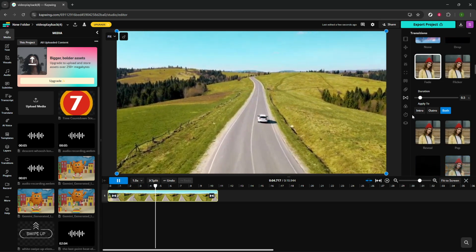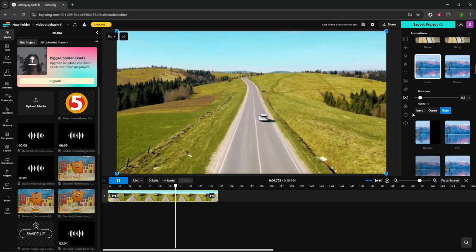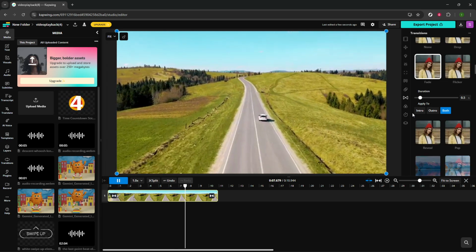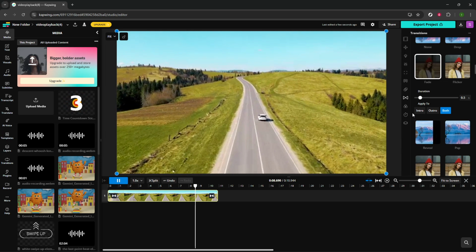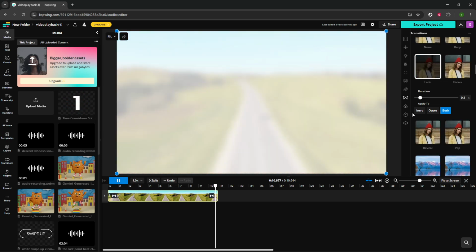Once you're happy with the effects, don't forget to preview your entire video to ensure everything flows well. And that's it! You've now learned how to add effects to a video in Kapwing, elevating your content to a whole new level. Enjoy the creative process and let your imagination soar.